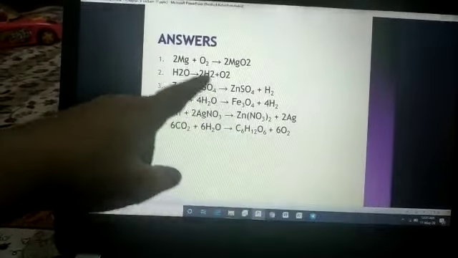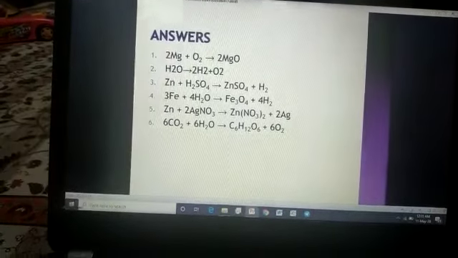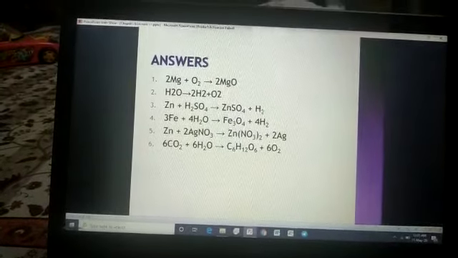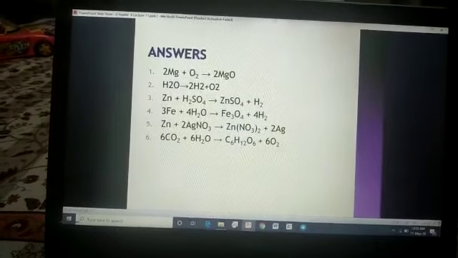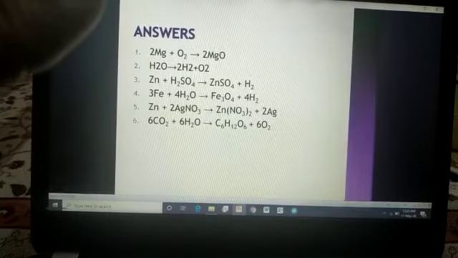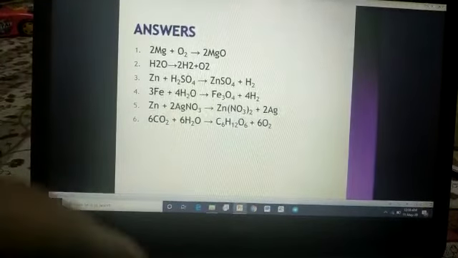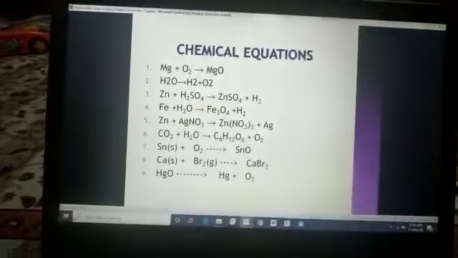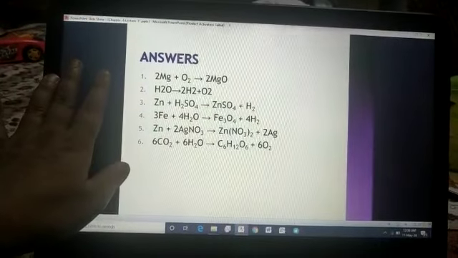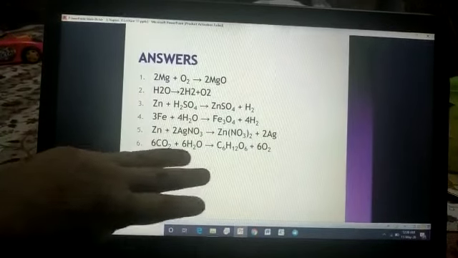See, the first 6 equations which we have balanced here, the answers of those reactions are written. I am showing you the answer right now because first of all we have to understand the concept. Students, I am advising you not to see the answer before solving these equations in your notebook. First of all, solve them by watching this slide. This is just my advice. And the rest of the 3 reactions you have to balance on your own.